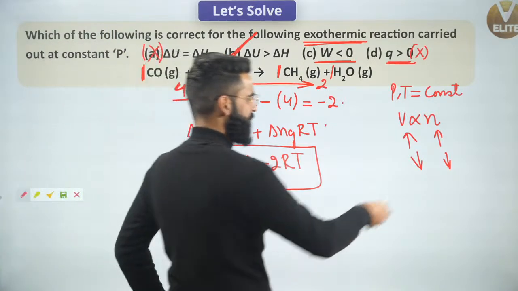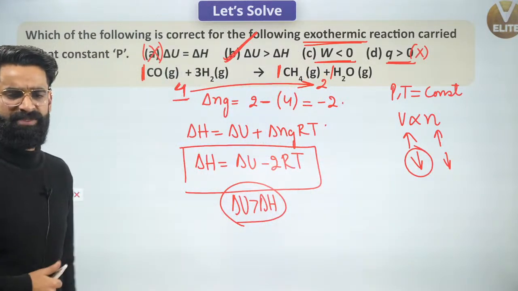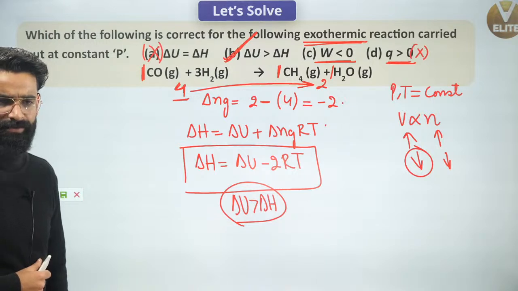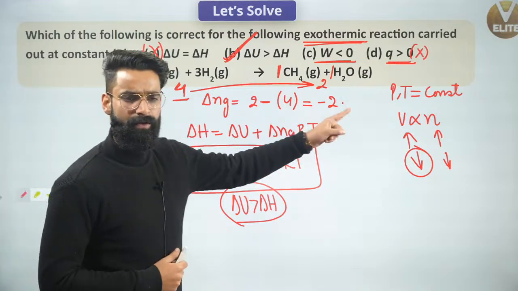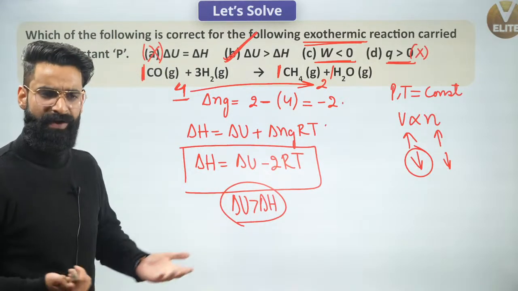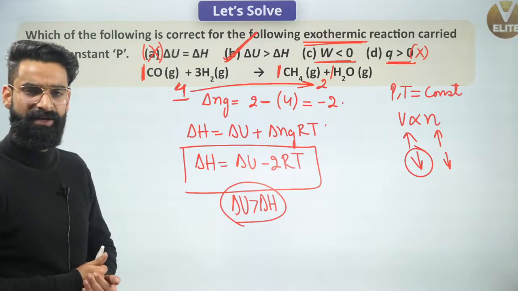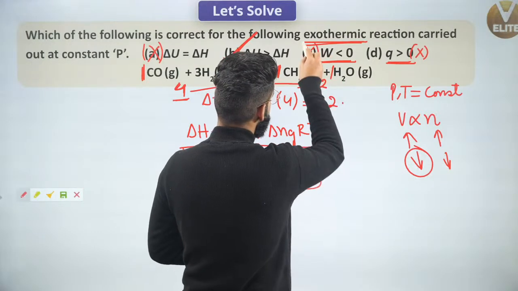If moles of the gas are decreasing, can I say volume will also be decreasing? Yes. Decrease in the volume is what we call compression. And whenever there is compression, work is done on the system. And whenever work is done on the system, W value is taken to be positive. But over here it's mentioned W value is negative. So this cannot be the answer.